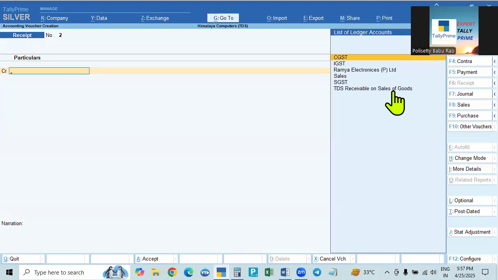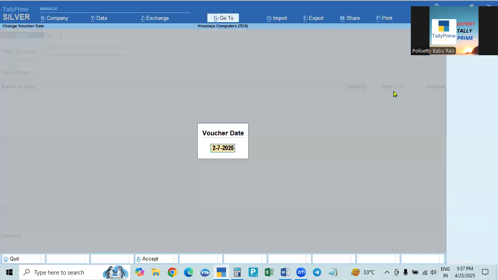So till the year ending March 31st, in every bill, irrespective of the amount, they will deduct the amount. We have to make the entry. So again, if you go to sales, for example, we will take 31st July, or 2nd July.